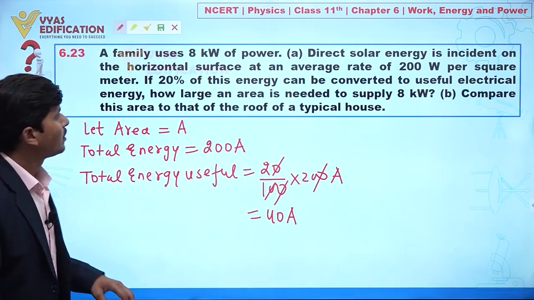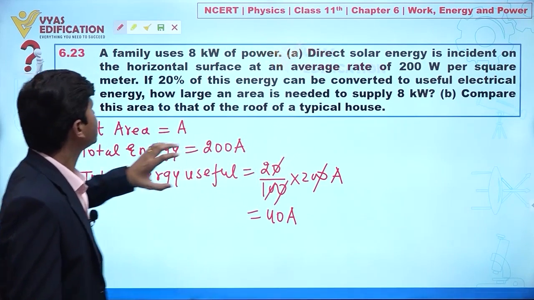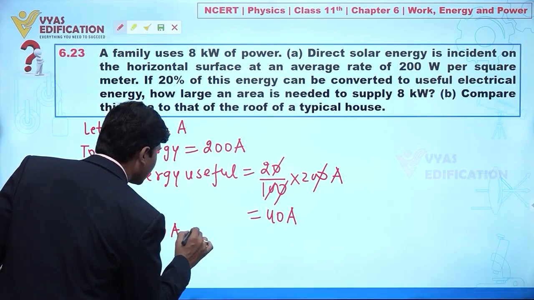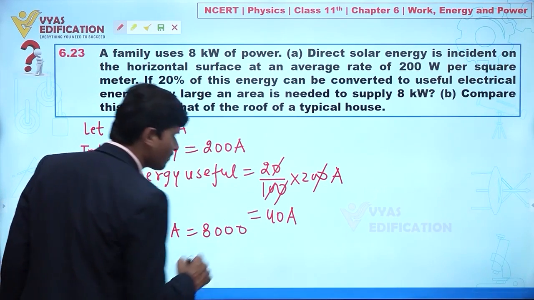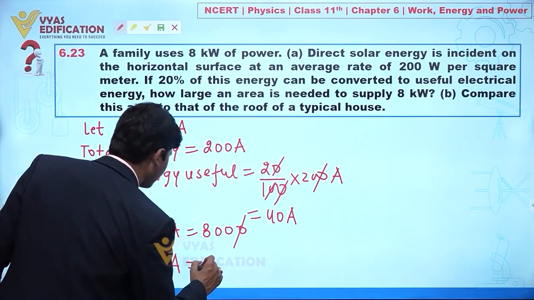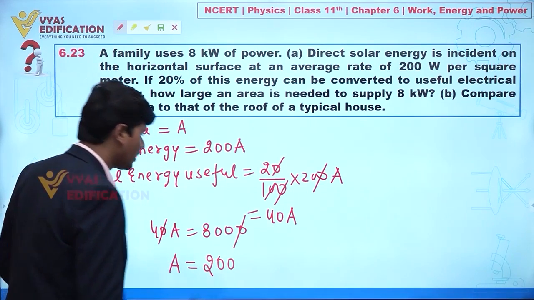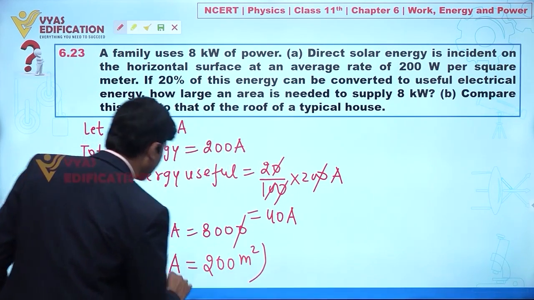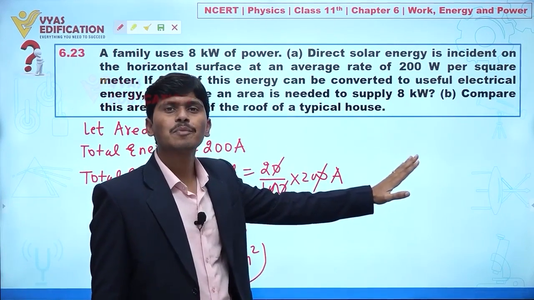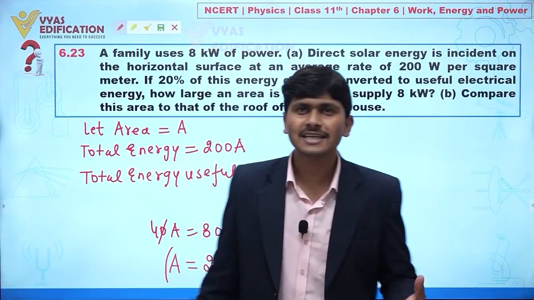Now the total energy needed is 8 kilowatt. So I can say 40 A should be equal to 8,000. So we can write like this, and this cancels out, so the area A is given by 200 meter square. So the first part is asking how large an area is needed to supply 8 kilowatt. Definitely I can say 200 meter square area is required.